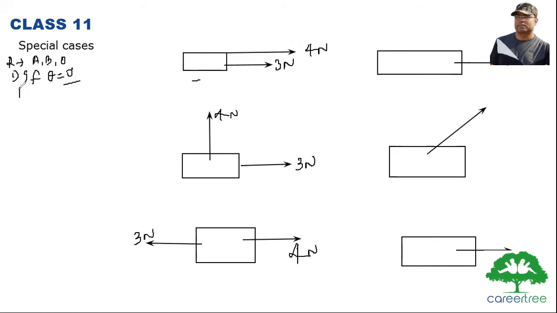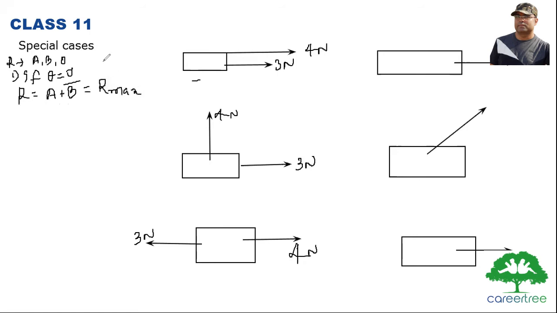If we put theta value 0 in the formula R is equal to the square root of A squared plus B squared plus 2AB cos theta, we get as a result A plus B, because cos 0 is 1, right? In this case, we just have to add up the resultant. So 3 Newton plus 4 Newton is 7 Newton will be the resultant value. If two vectors are acting along the same direction, we can add them with the algebraic rule only. Simply they can be added up, right? If theta equals 0. And also it is the maximum value of the resultant, R max.